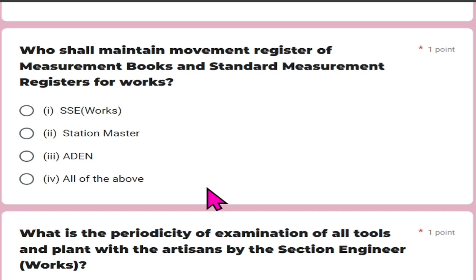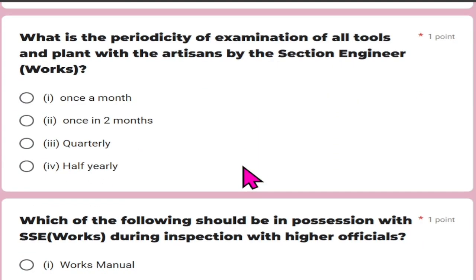Who shall maintain movement register of measurement books and a standard measurement register for the works? And the right answer is SSC works. What is the periodicity of examination of all tools and plants with the artisan by the section engineer works? And that is once a month.